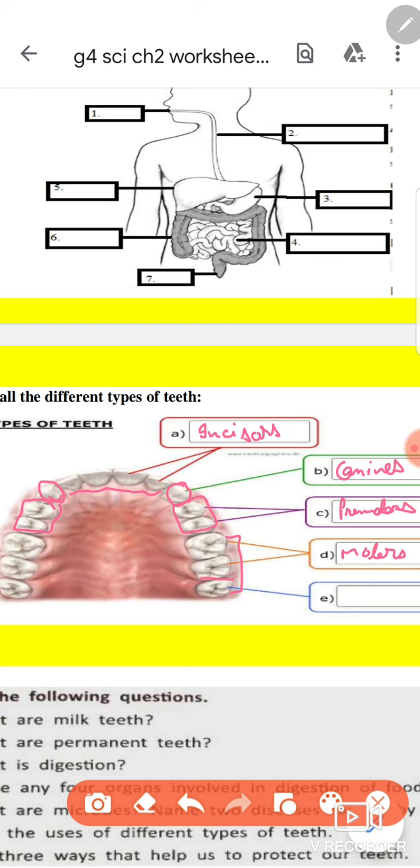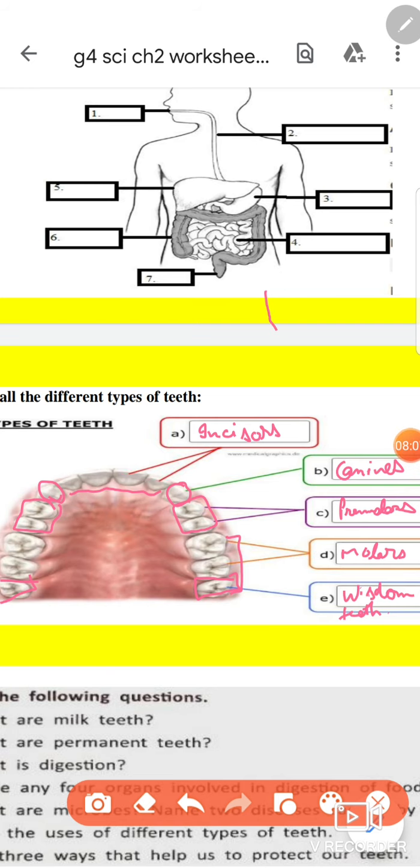And the last one, this one, it grows later on, we call it wisdom tooth also. So two here, two in upper jaw, two in lower jaw, wisdom teeth also. Okay, and one more thing.